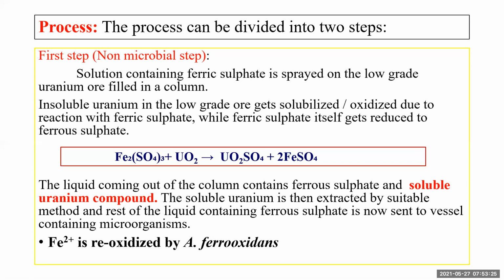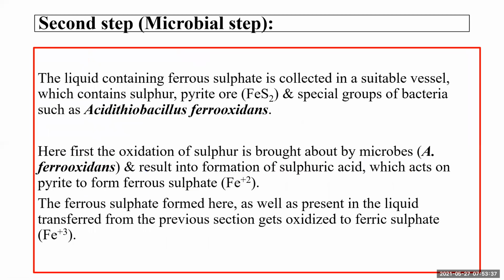What will the microorganism do? The microorganism will reoxidize Fe+2 and you'll get back Fe+3. That means ferrous sulfate is reoxidized back into ferric sulfate, which can now be used for the first step again, and the cycle continues.